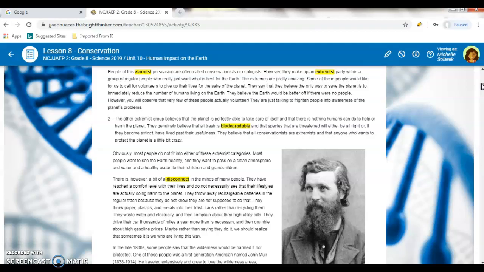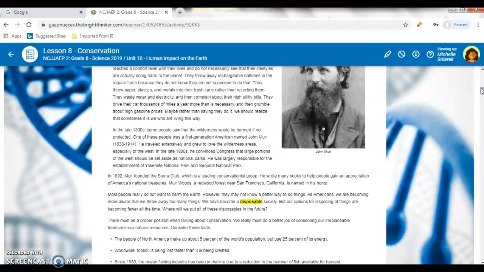They throw away paper, plastic, and metals in trash cans rather than recycling them. And they waste water and electricity and complain about high utility bills. They drive their cars thousands of miles a year more than is necessary and then grumble about high gasoline prices. Maybe rather than saying they do it, we should realize that sometimes it is we who are living this way.